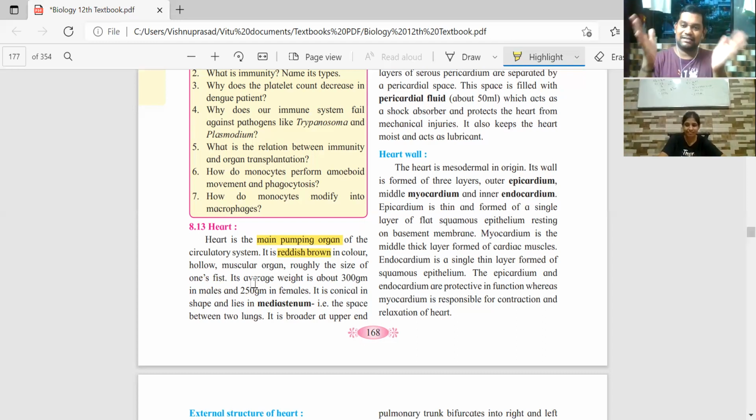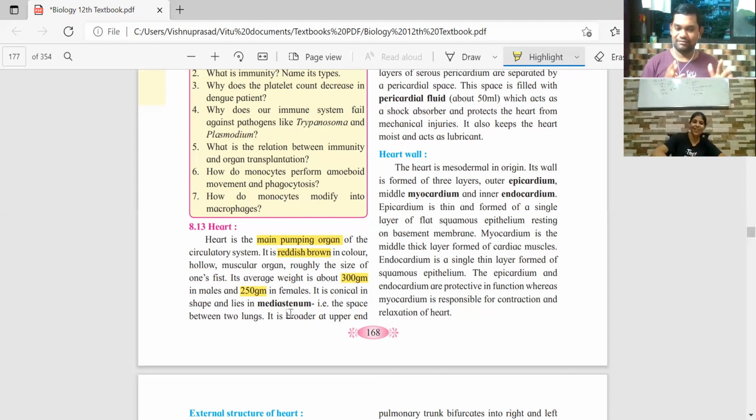Of course, in the chest cavity, only a tiny heart is enough. We cannot have a huge one, because there are other organs to be fitted inside. Earlier we saw there are two lungs also there. So the heart is a tiny organ. And the average weight is about 300 grams in males, and in females it is around 250 grams.